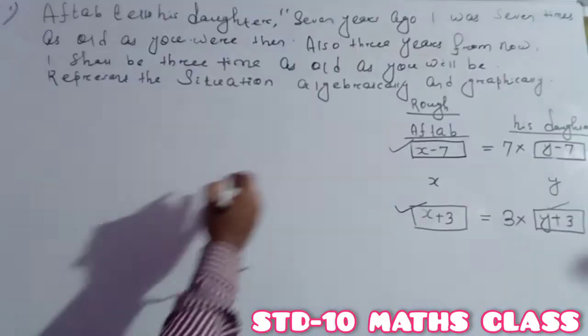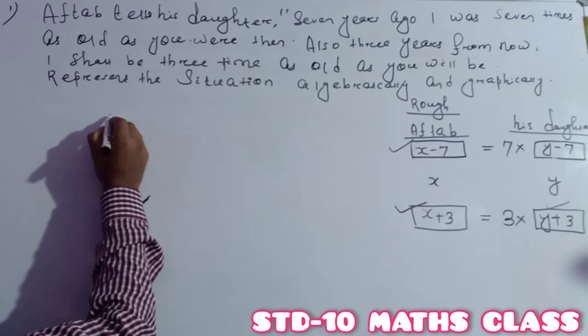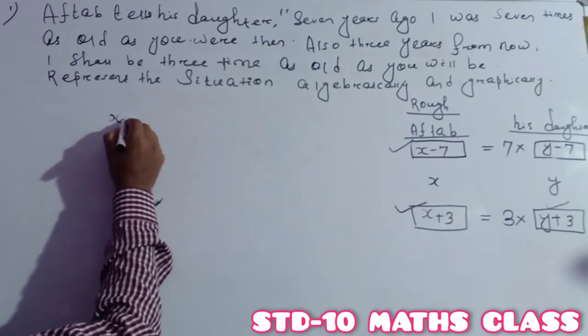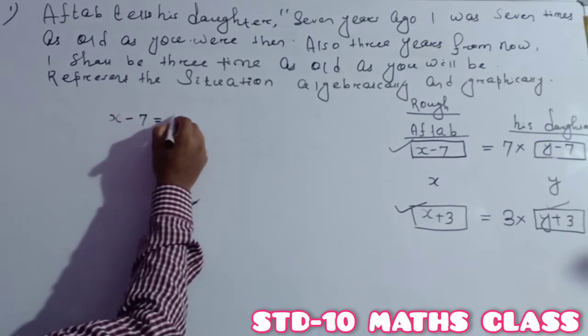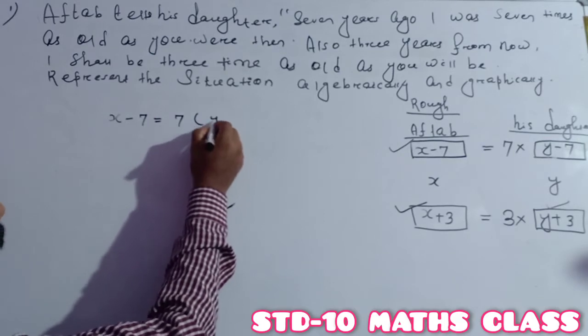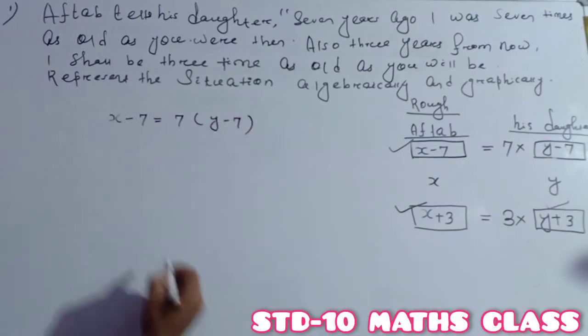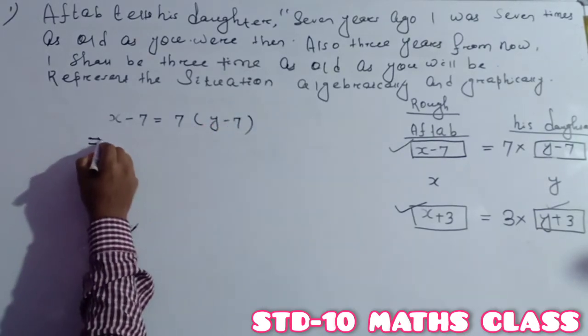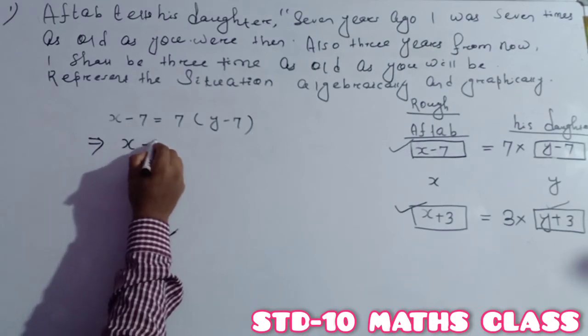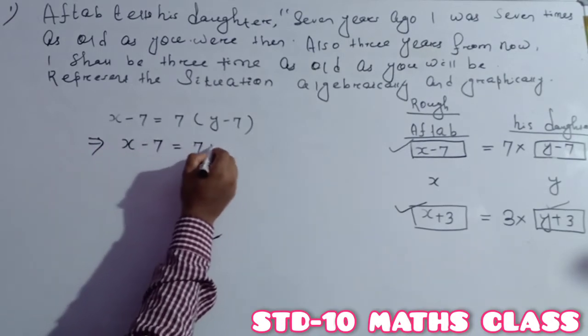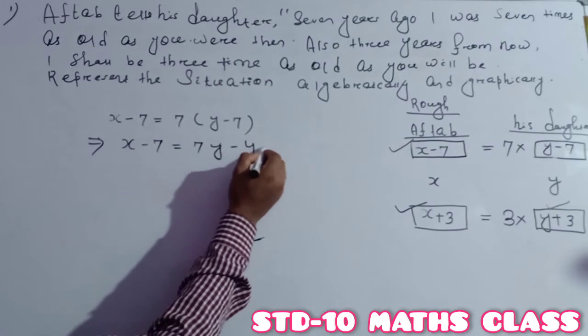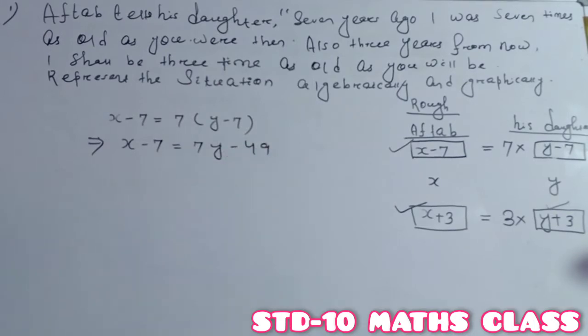So first we have to simplify. After writing all this, you have to simplify just like this. x minus 7 equal to 7 whole into y minus 7. On opening the bracket, it becomes x minus 7 is equal to 7y minus 49. Understood or not understood?